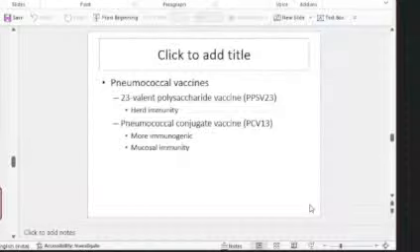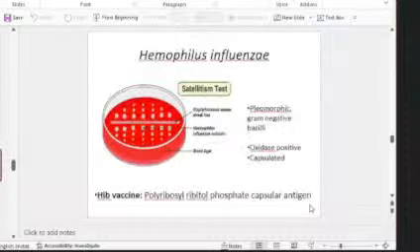The conjugate vaccine is conjugated to DPT or some other vaccines, so it will be more immunogenic. It can be given to children, and this is the one which will give you mucosal immunity. So just read up the differences between the two vaccines, and it is very important.